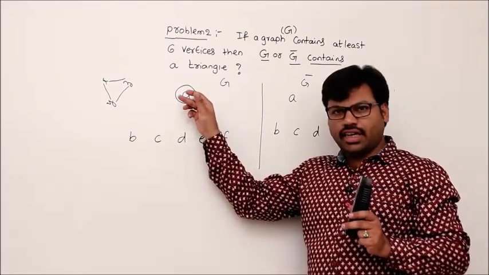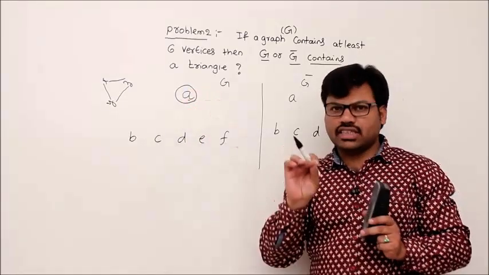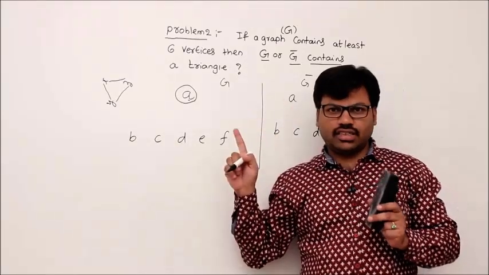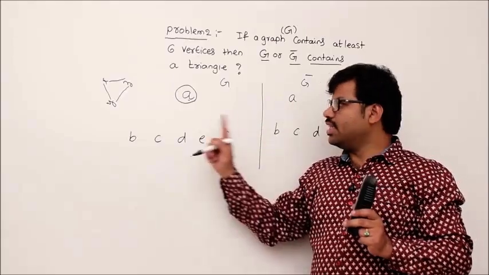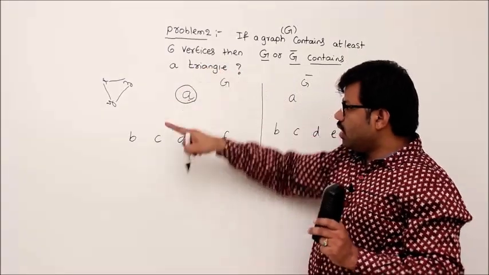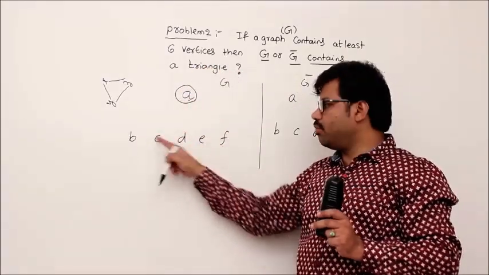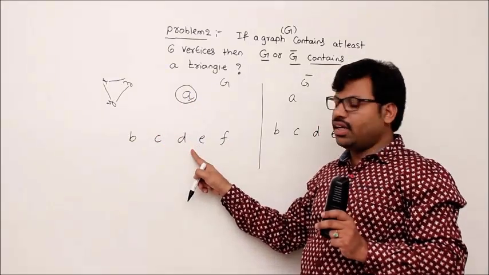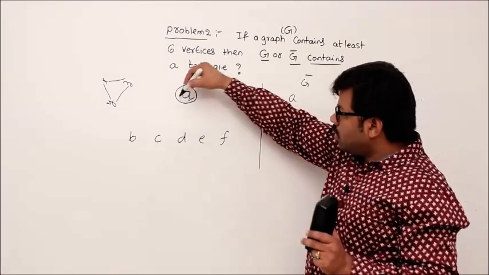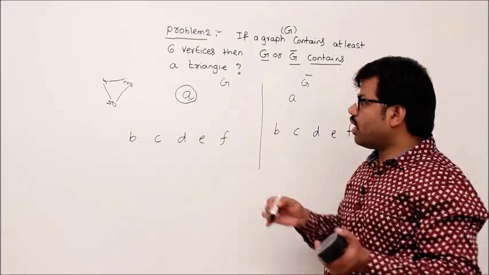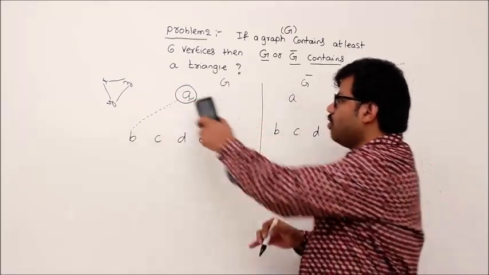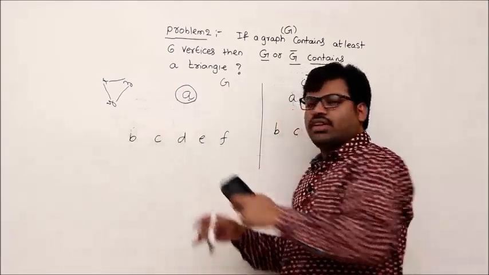See, this vertex A, a random vertex, is definitely adjacent to at least 3 vertices. Why? I am not saying that it is in G. I am not saying that it is in G bar, but either in G or G bar definitely it happens. Why? Because if A is not adjacent to 3 vertices here, let's say B, C, D, then definitely A will be adjacent to B, C, D here. This is called proof by contradiction.